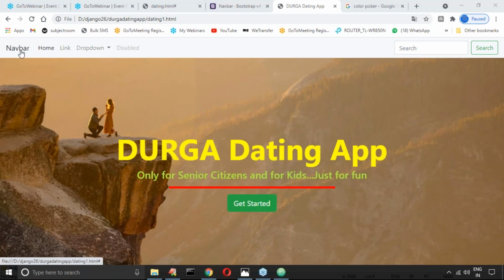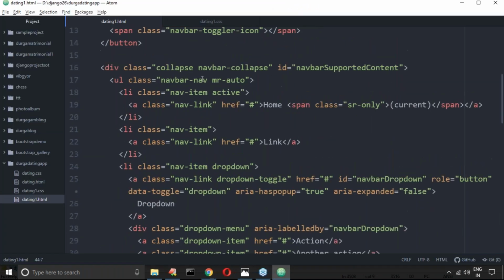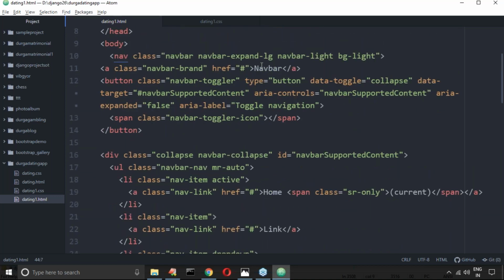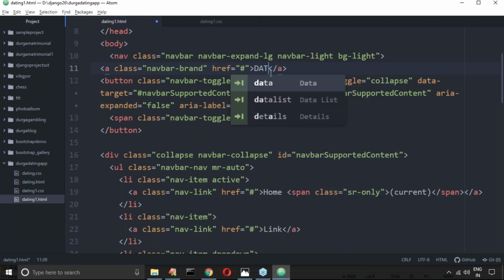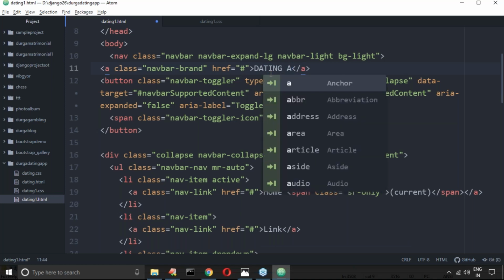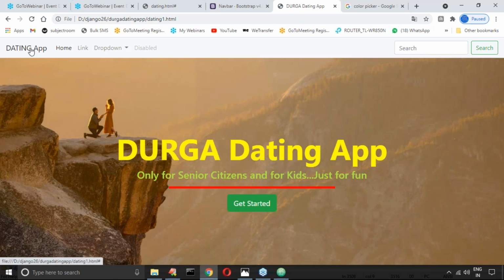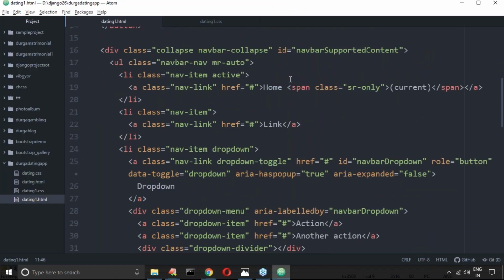Sir, here the navbar. Like Durga dating app, something like that. Let me make the required changes instead of the navbar brand: Dating app. Home, I want the home as it is.